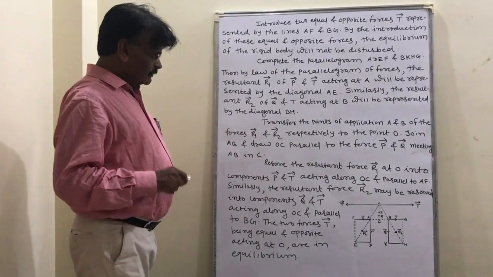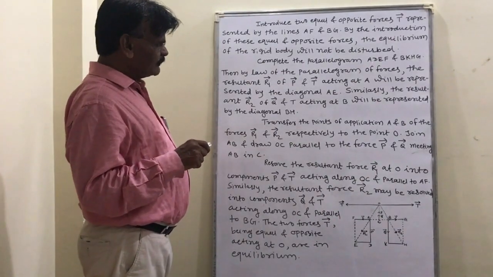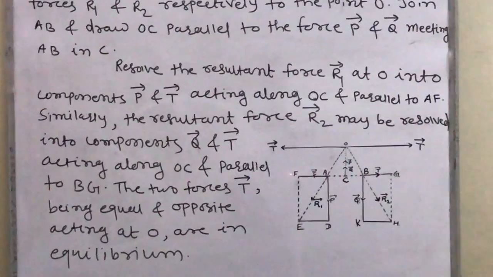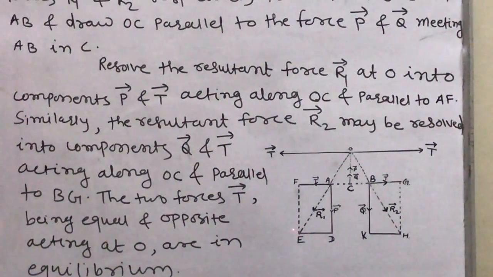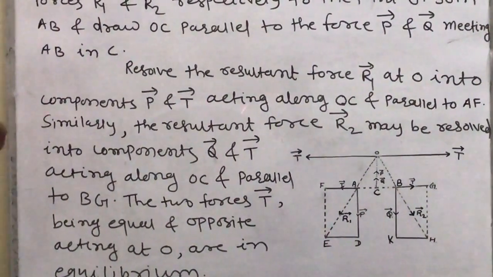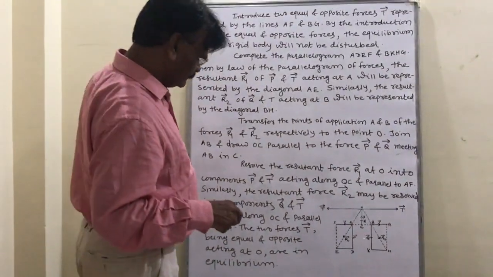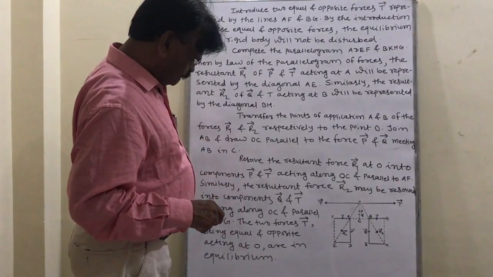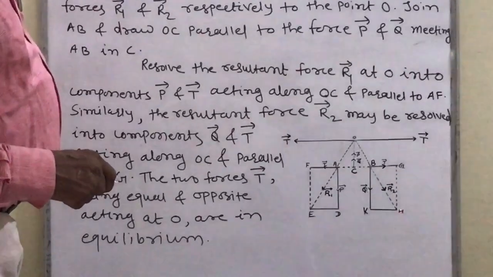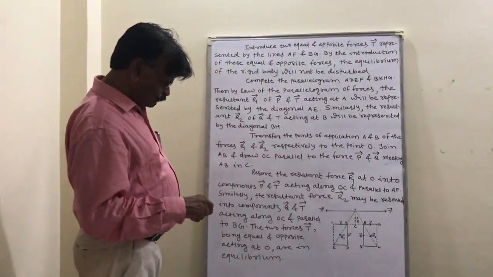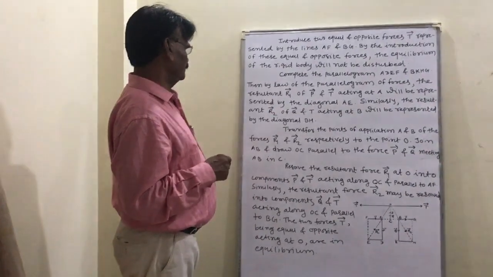Now, complete the parallelogram ADEF, that is A, D, E, F, and B, K, H, G. These are the two parallelograms.